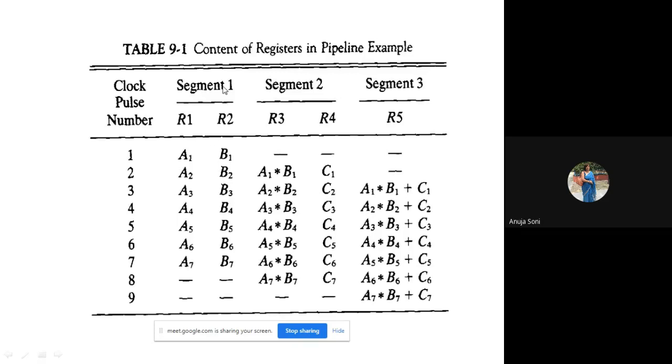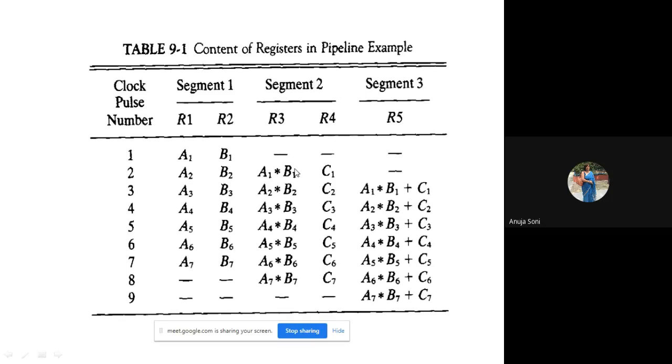As and when the first segment is free, the next set of data is transferred to it. So A2, B2 will be assigned to segment 1. By that time, A1, B1 and C1 have been assigned to segment 2. During the next clock cycle, if segment 2 has done its work, this set of data will be transferred to segment 3.